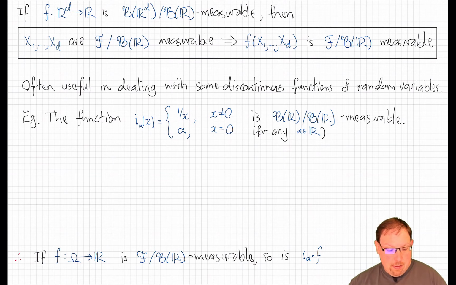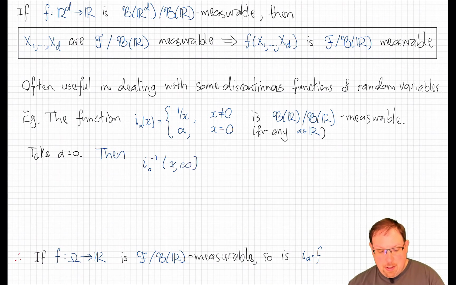Let's see why. For starters, let's take alpha equal to 0. That will make this argument simplest to start. Then, we need to check that the preimage of any Borel set is a Borel set. But as we saw, it's good enough to check that the preimage of any appropriate kind of interval is a Borel set. So let's do that. Let's look at I alpha with alpha equal to 0, preimage on the interval from x up to infinity.